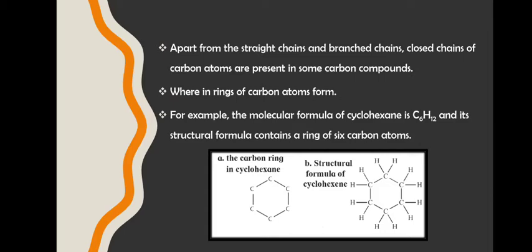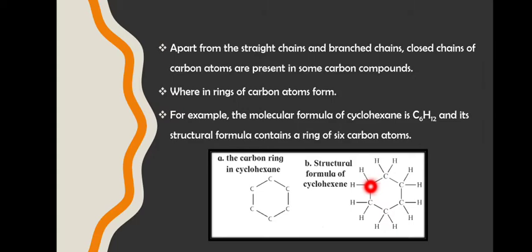Now apart from the straight chains and the branched chain, there are closed chains wherein carbon will form a ring-like structure. For example, C6H12. This is a ring of carbon which is called cyclohexane because it is cyclic and hexane means 6 carbons, right? So here you can see this is cyclohexane.